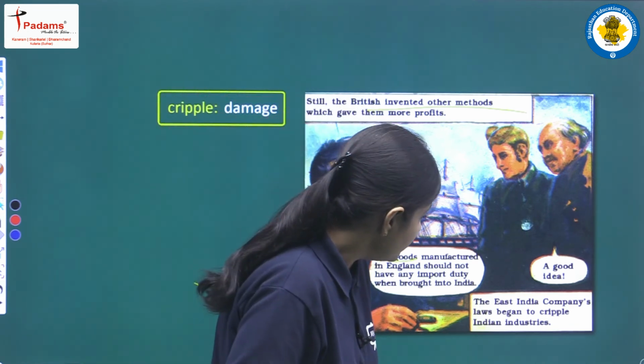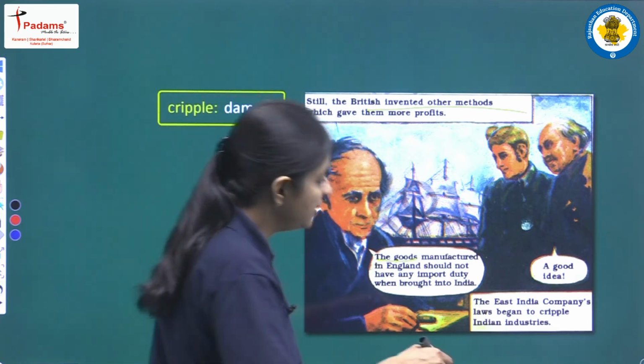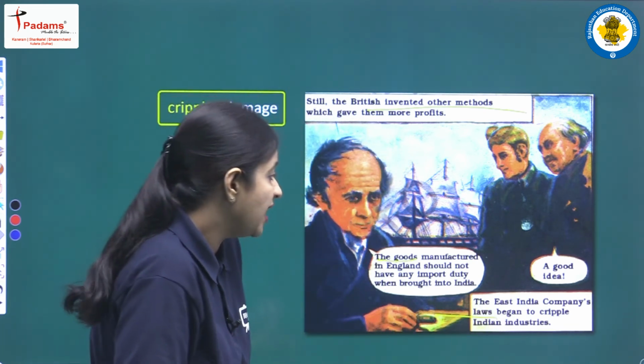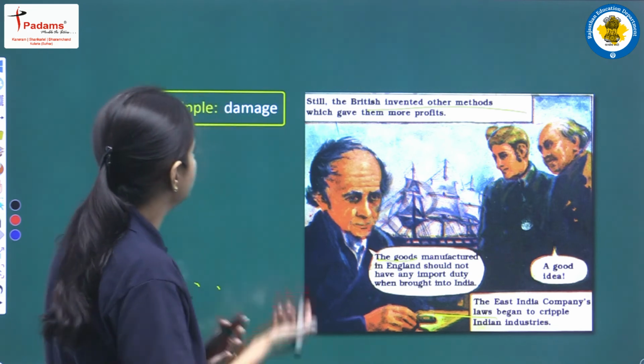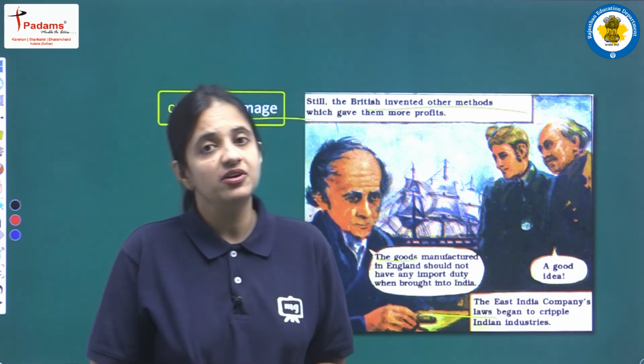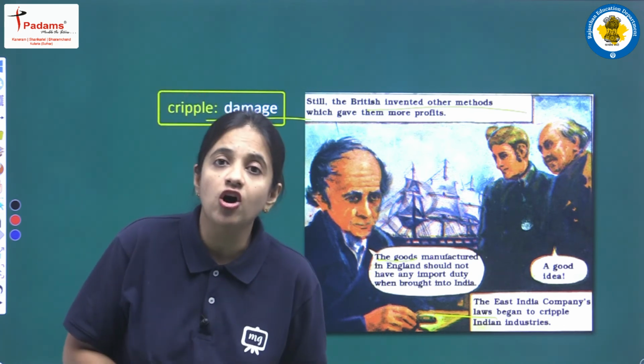The East India Company's laws began to cripple Indian industries. Because of these laws, these rules, these plans, the Indian industries were crippled, which means damaged. They were facing a lot of loss. Why?